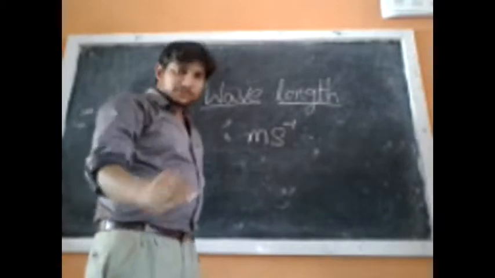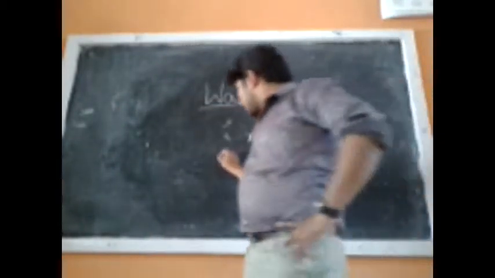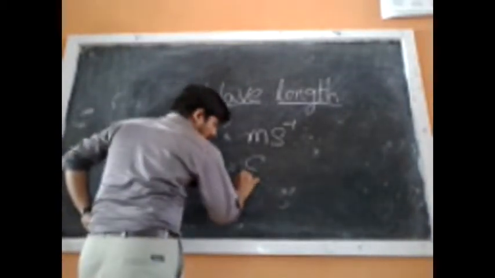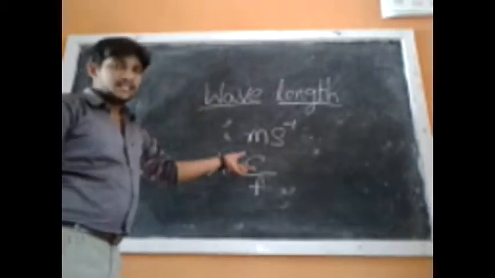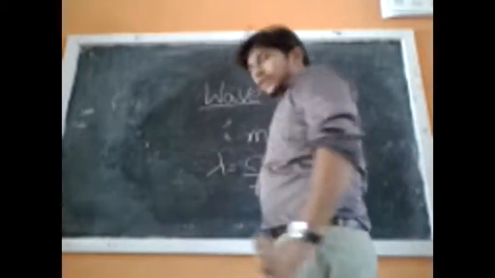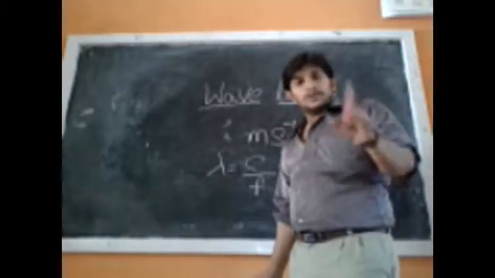Lambda is equal to c by f. What is c? C is nothing but the velocity of light. What is the velocity of light? It is 3 × 10^8 meters per second.